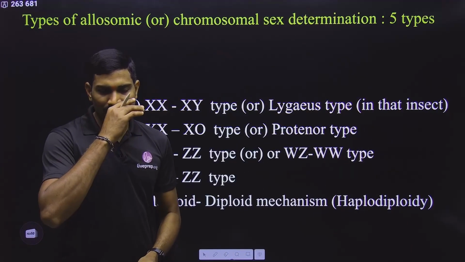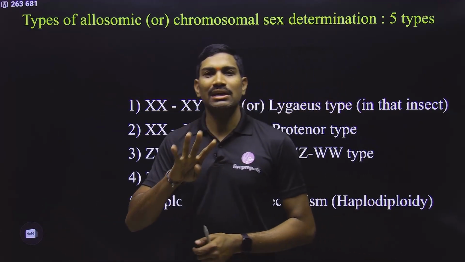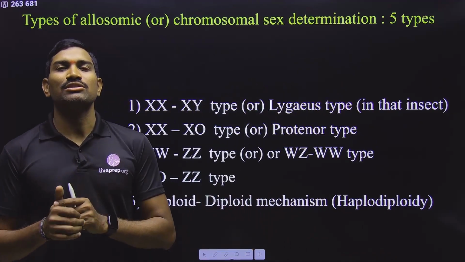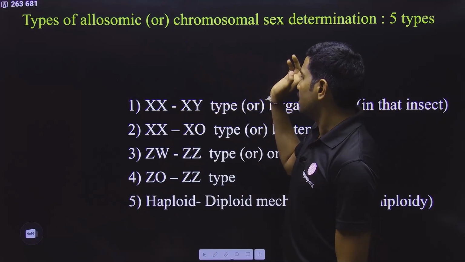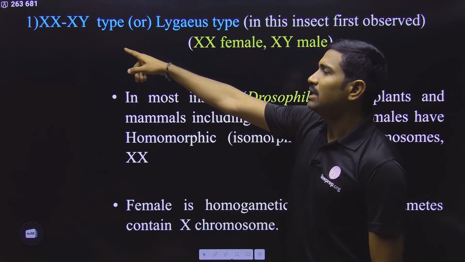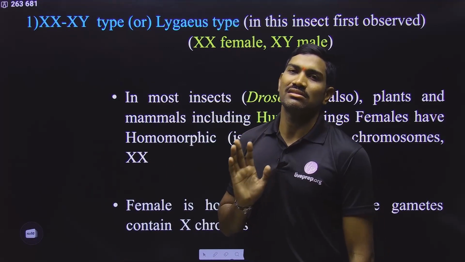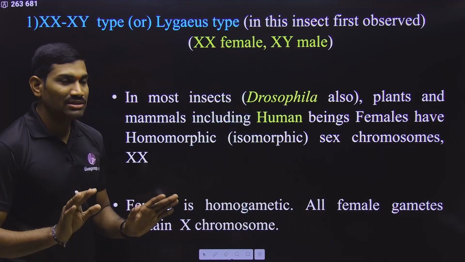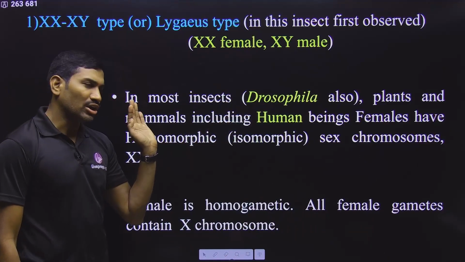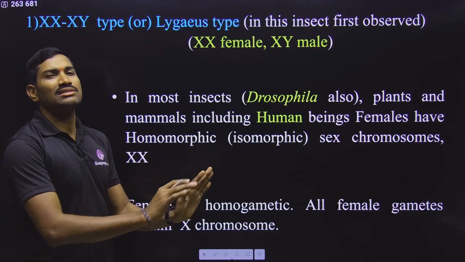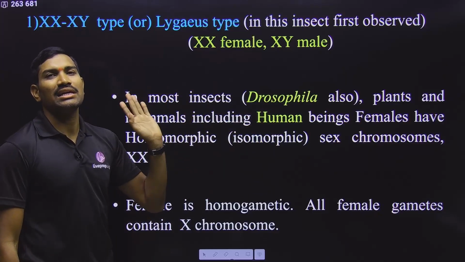In total we are talking about five types of sex determination, but out of these five types, four types are mainly based on the sex chromosomes, and the last one is based on ploidy, haploid or diploid. Here we are first talking about the XX-XY type of sex determination mechanism. In the XX-XY type, XX are females and XY are males. This is true with respect to Drosophila and humans, and these are the NCERT examples we need.